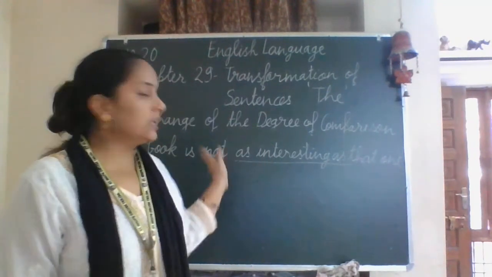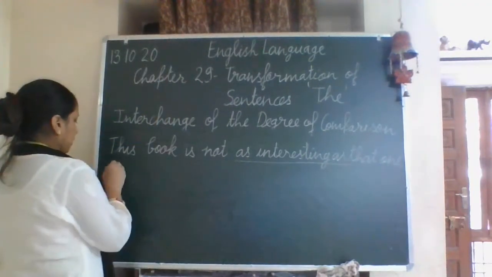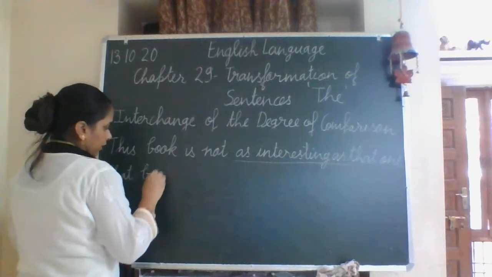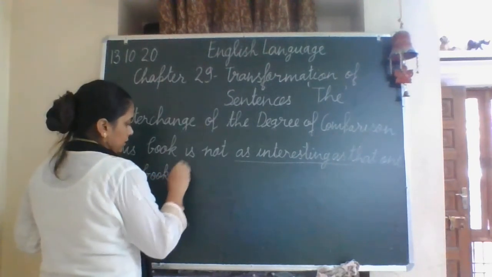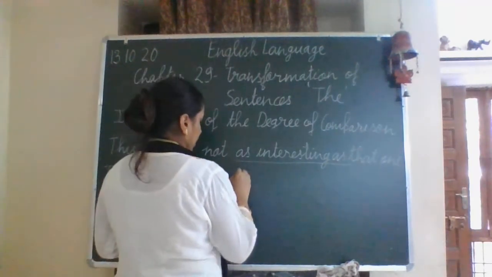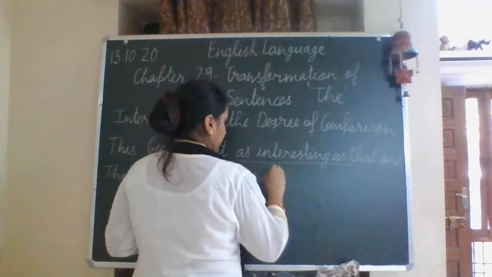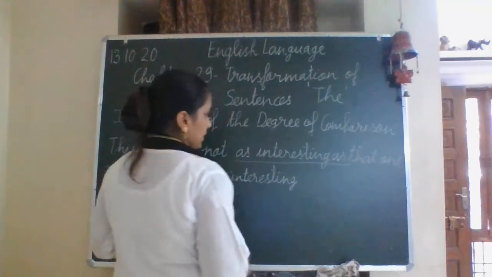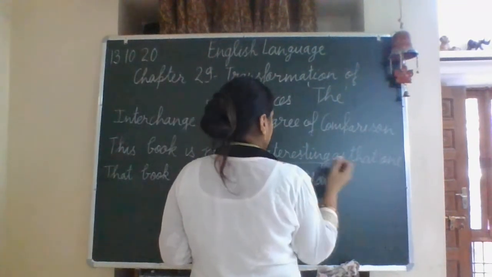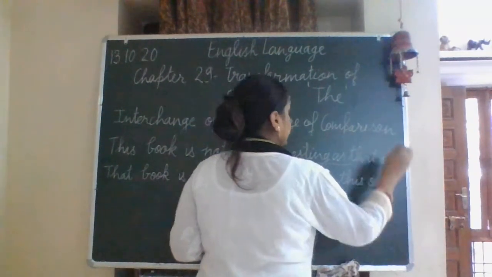So when we change it into the comparative: that book is more interesting than this one.